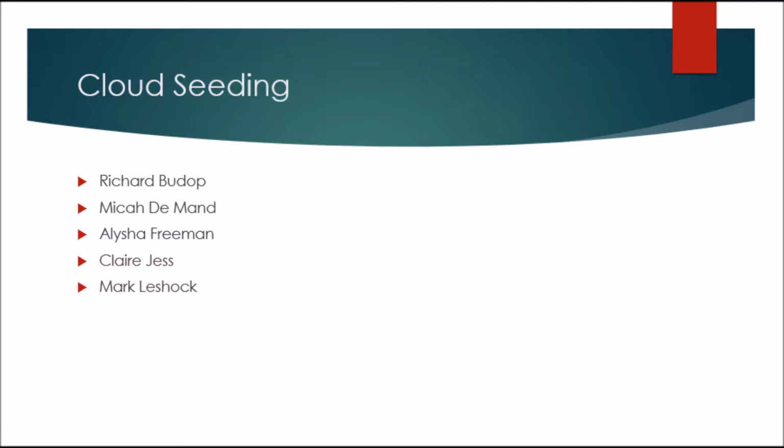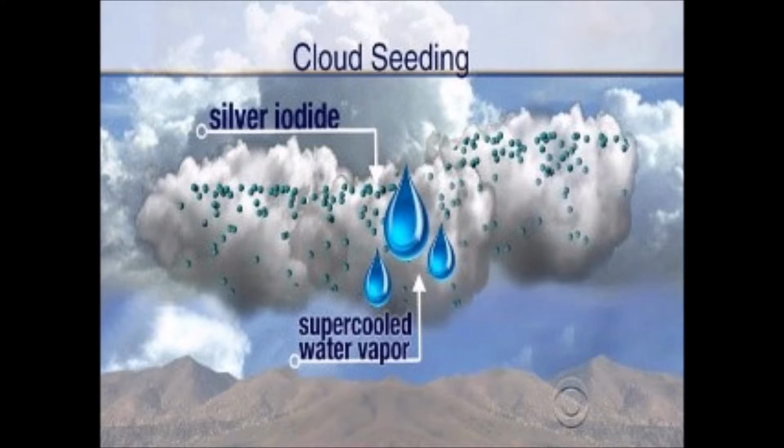This is a public service announcement on cloud seeding brought to you by Richard Budop, Micah Demand, Alicia Freeman, Claire Jess, and Mark Leshock. Cloud seeding is the altering of the hydrologic cycle, in which chemicals are sprayed from a plane at high altitudes, which pull water molecules together to form clouds and influence precipitation in a certain region.